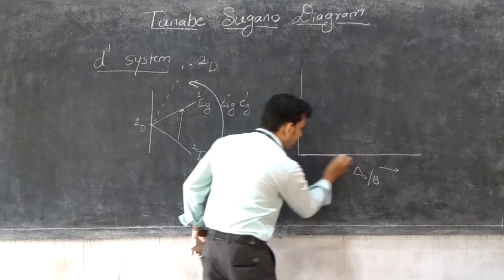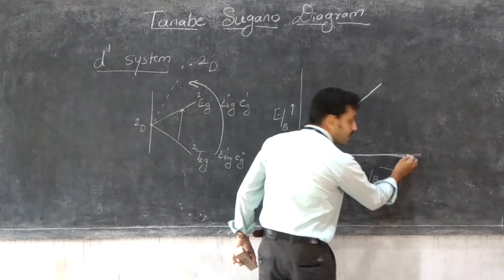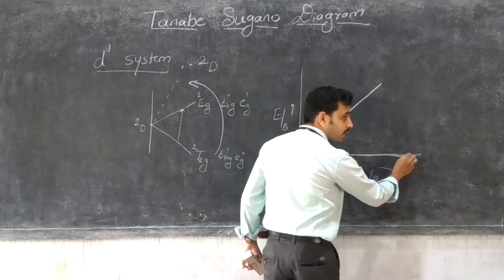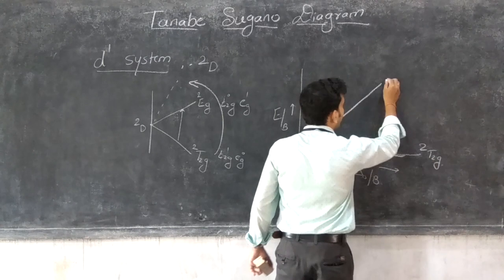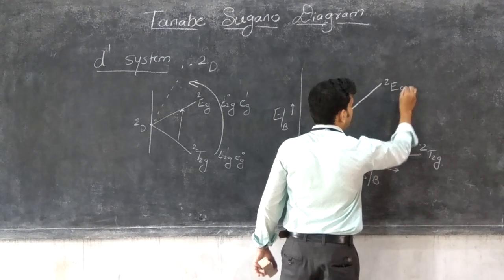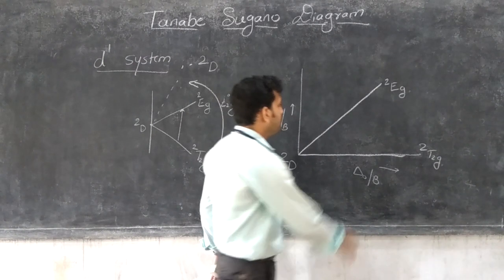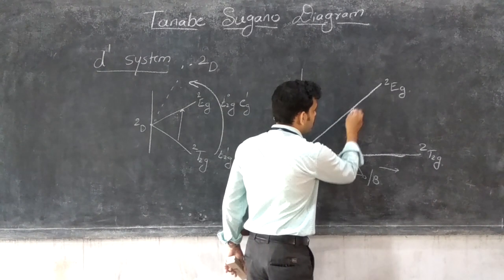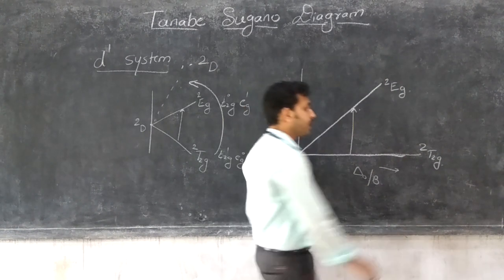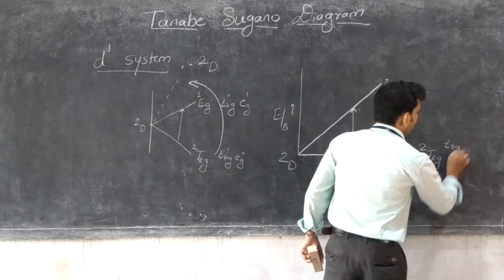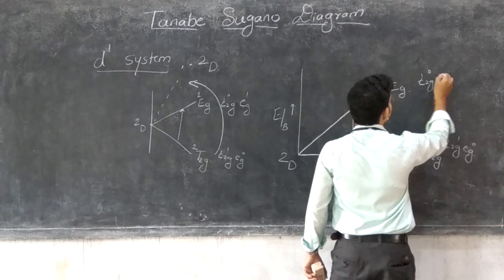That's why the lowest energy term, or the zero energy term, is considered as 2T2G and the highest energy is considered as 2EG. From the Tanabe-Sugano diagram also, there is only one transition, that is 2T2G to 2EG. The electronic transition is T2G1 EG0 to T2G0 EG1.